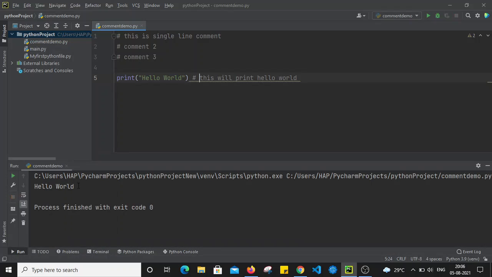You can see here, it printed hello world, but it ignored all this part. Whatever we have added in single line comments, it ignored that part. So that is how we can use the single line comments.